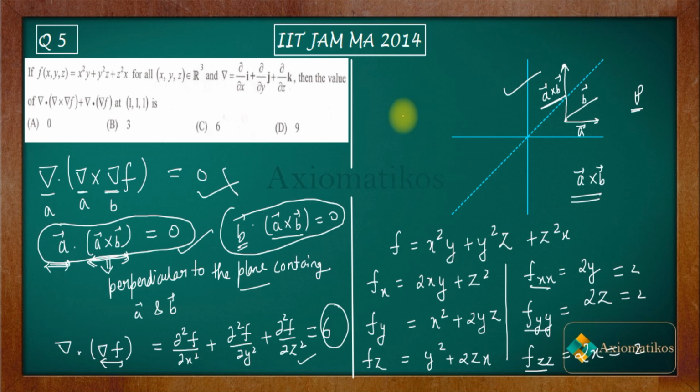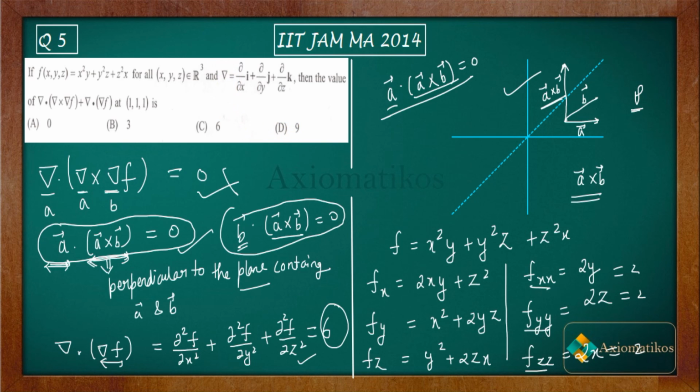So always keep this in mind, that A vector dot A cross B vector is always 0. Why? Because this is perpendicular to this. So this is what was helping us. So finally we got our answer 6.